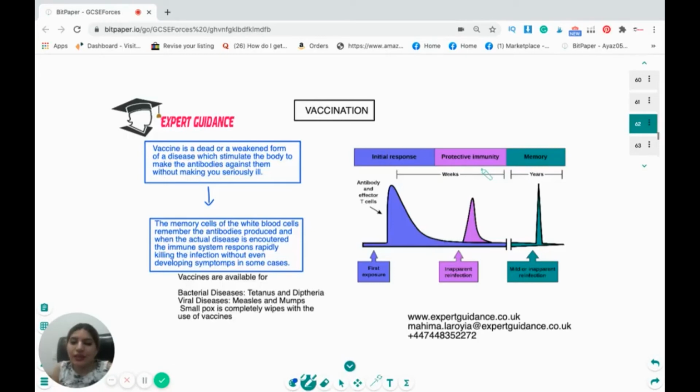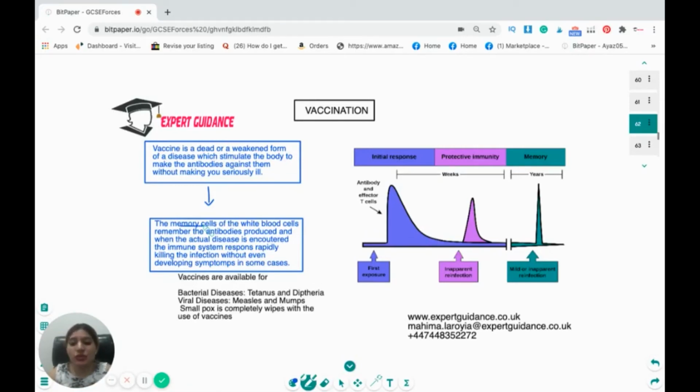Now, the best thing that our body does is it has the memory cells of the white blood cells. They remember what action they took for that particular pathogen. So if the person is exposed to the actual disease anytime during their lifetime, the memory cells will remember that and immediately take action against it and produce a heightened response, a high concentration of antibodies, and quickly fight the disease.